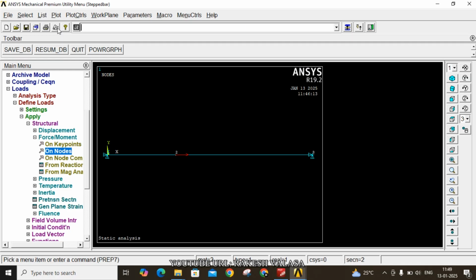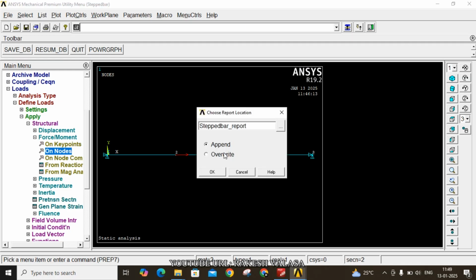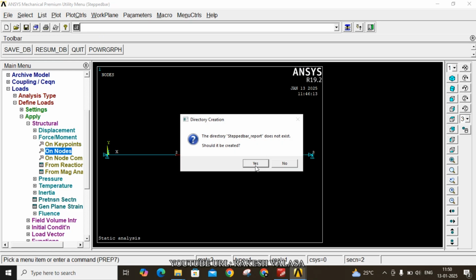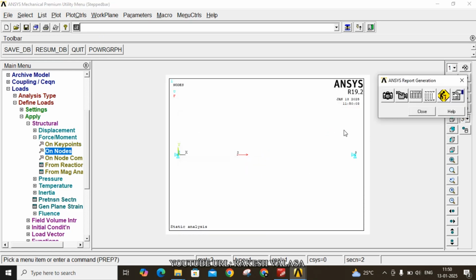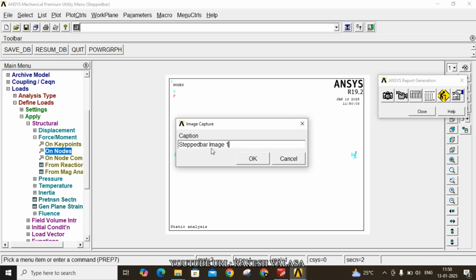Go to the report generator. Append, OK. Yes. Now capture this image. This is the boundary conditions for the stepped bar. Stepped bar with boundary conditions. Then click on OK.